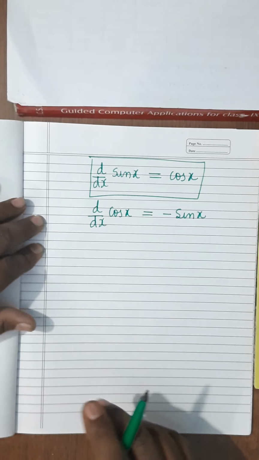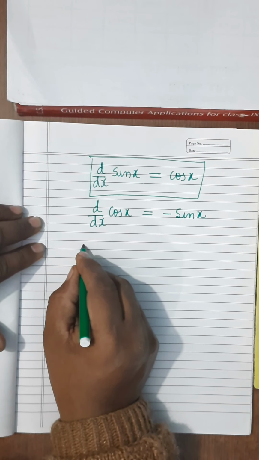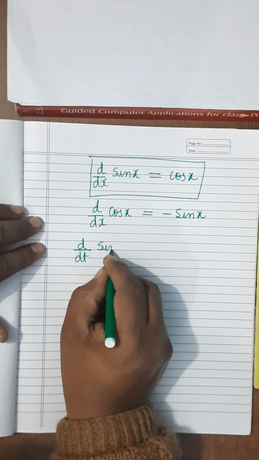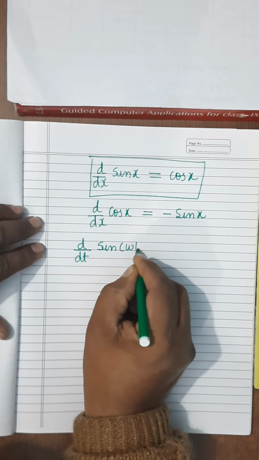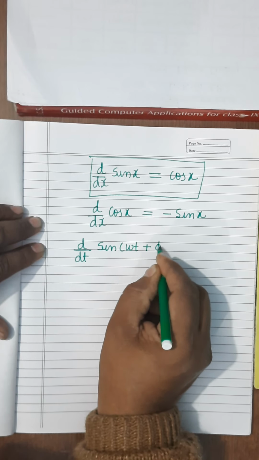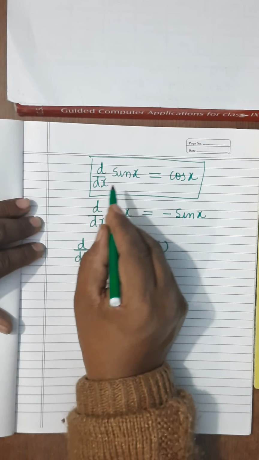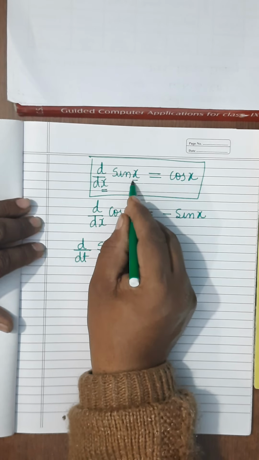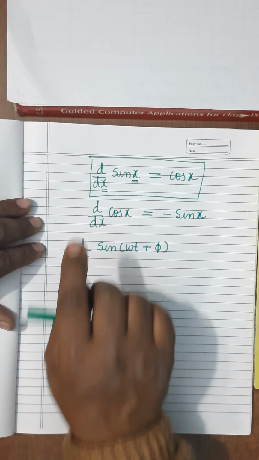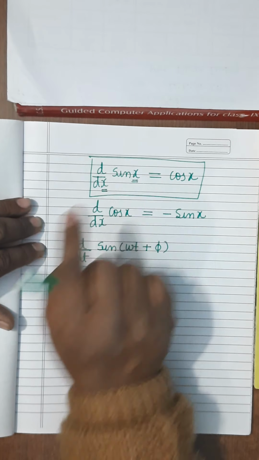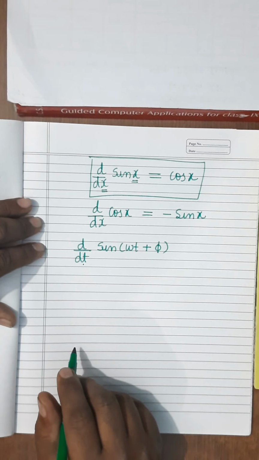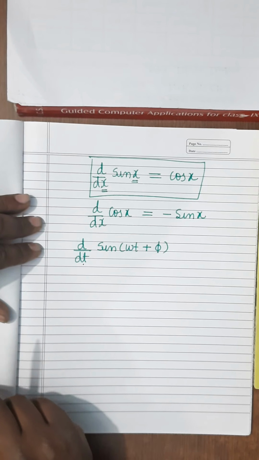Here you have to calculate d by dt of sin omega t plus phi. You can see here, this formula can be applied only when these two variables are same. But here there is t and here it is omega t plus phi. Therefore, we cannot apply this.